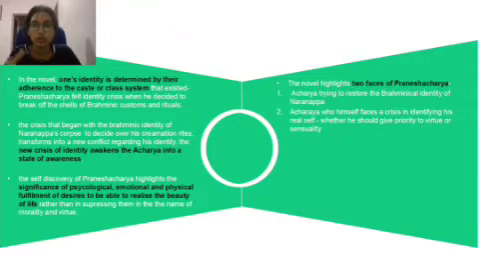The desires are not meant to be suppressed. Instead, they are meant to be fulfilled in the life of a person. The novel highlights two phases of Pranesh Acharya. Acharya tried to restore the Brahminical identity of Narayanappa, yet he himself faces a crisis in identifying his real self, whether he should give priority to virtue or sensuality.